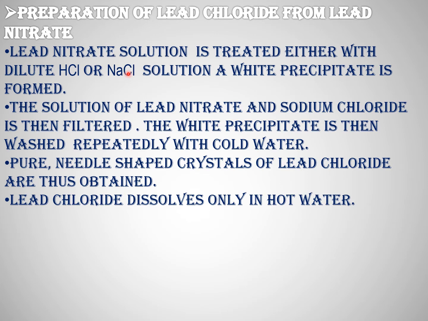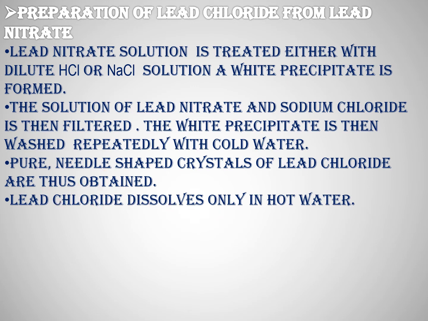Lead nitrate solution is treated with either dilute HCl or sodium chloride solution. We obtain a white precipitate, which is separated by filtration. The precipitate is washed with cold water, dried between the folds of a filter paper, and stored in airtight containers. Lead chloride is soluble in hot water.